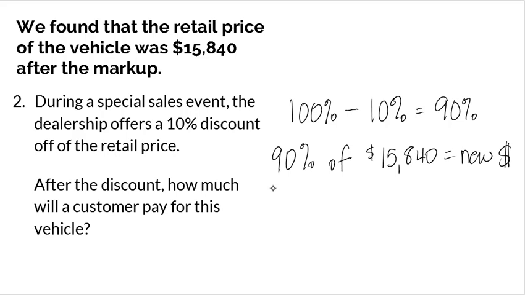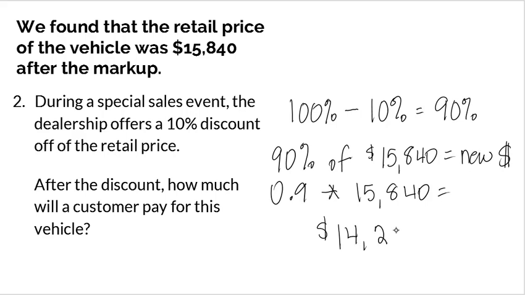So 90% would be 0.9 times $15,840. That will tell me what my new price of my vehicle will be. So if you grab a calculator and multiply that together, you end up with your new vehicle costing you $14,256. Remember, that's not the only way that we could solve that.